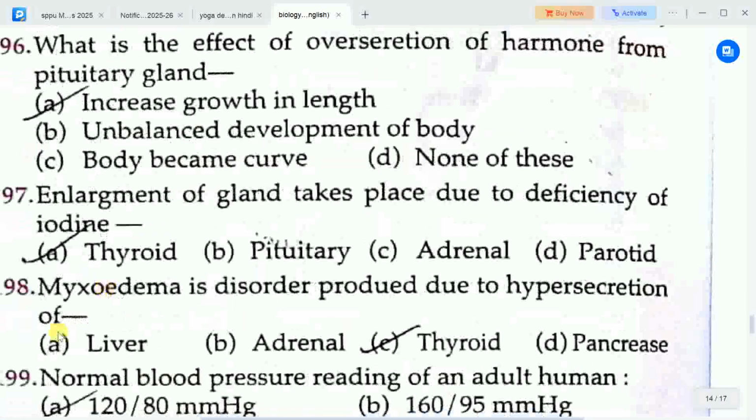Next question is, enlargement of gland takes place due to deficiency of iodine. Options are A. thyroid, B. pituitary, C. adrenal, D. parotid. Correct answer is option A, thyroid. Enlargement of thyroid gland takes place due to deficiency of iodine.